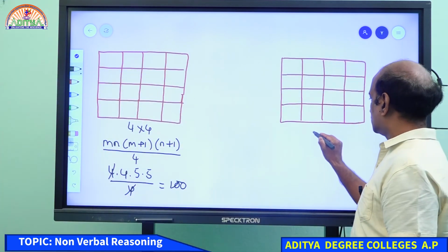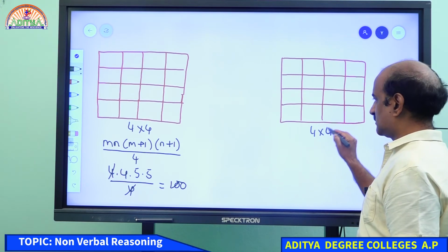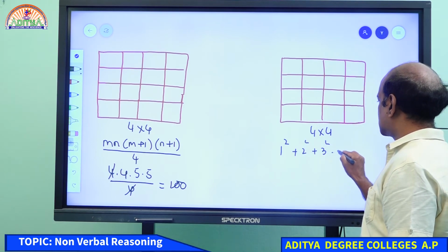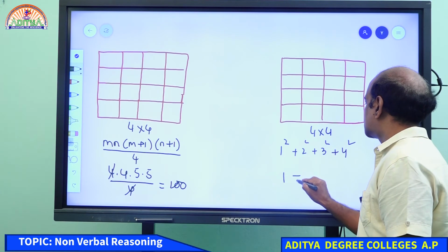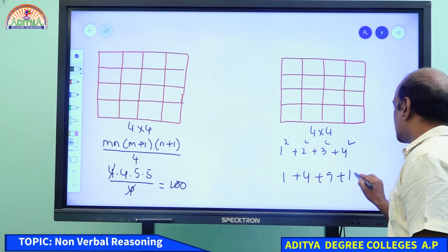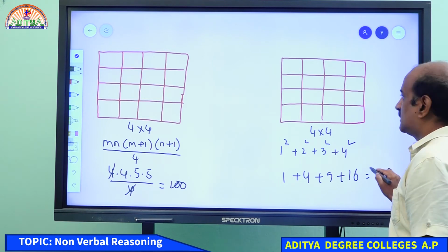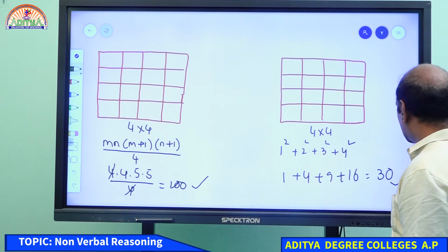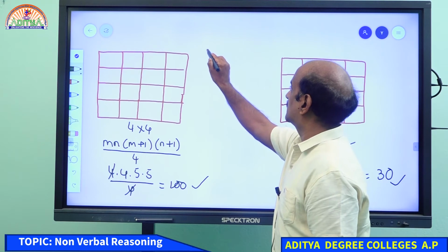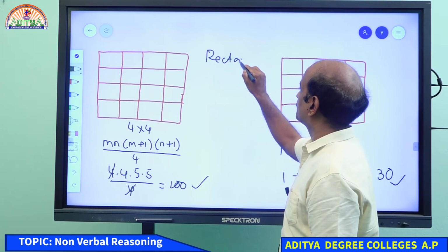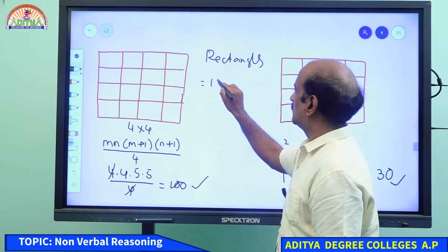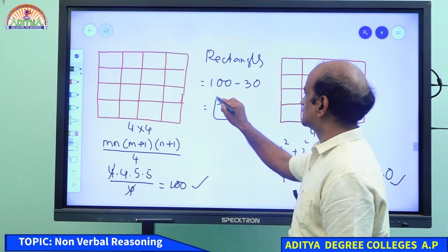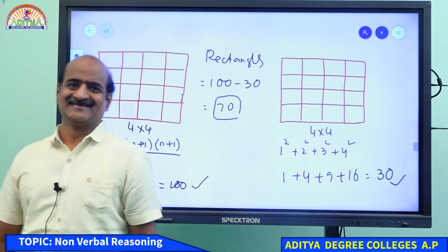Okay. Now, this is a 4 by 4 square. Now, 1 square plus 2 square plus 3 square plus 4 square, that is 1 plus 4 plus 9 plus 16. Remember, student, this is the number of squares. This is squares and rectangles. This is the number of squares. Hence, the number of rectangles alone is 100 minus 30. Your answer is 70. Okay?